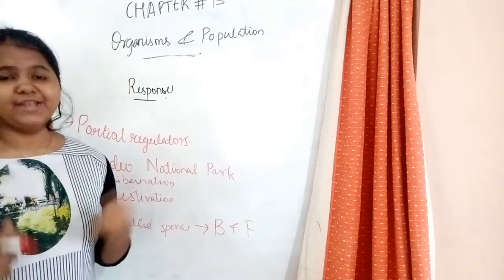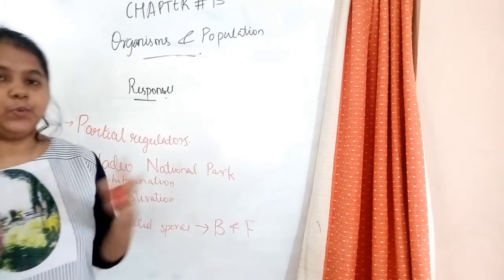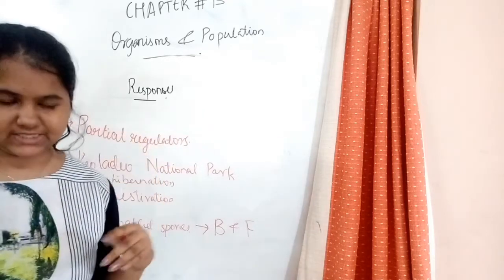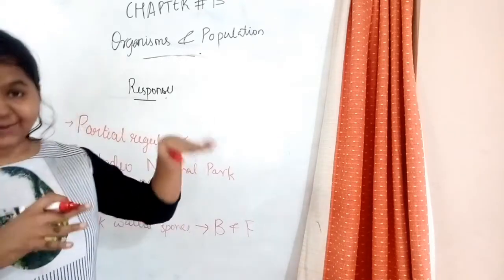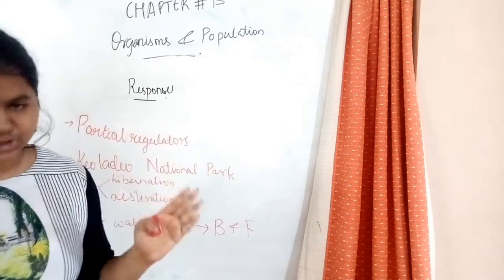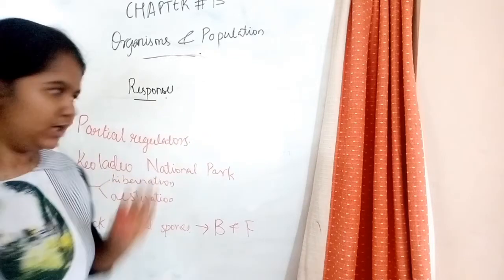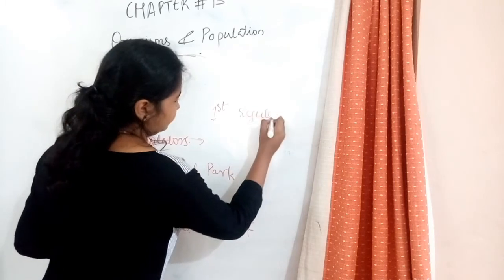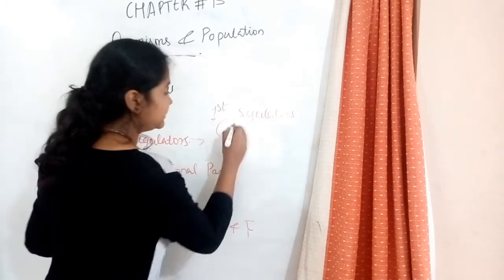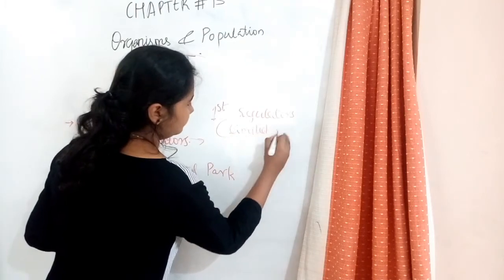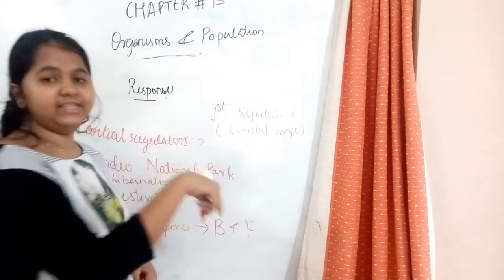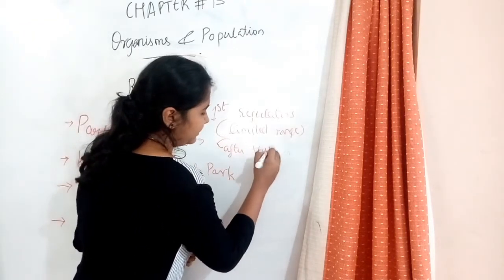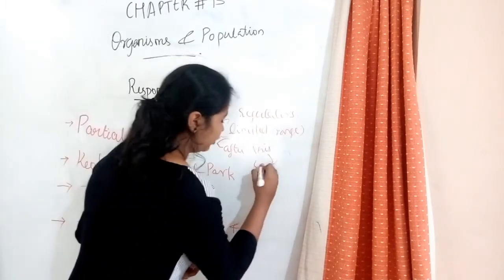Now next we have to learn about partial regulators. So what are partial regulators? Regulators, I told you what regulators are, they can control, they have homeostasis. But over here, they can regulate the temperature but only up to a particular range. After that, they work as conformers. So first, they will act as regulators. They will regulate temperature within a limited range. And then after this limited range, they will become conformers.